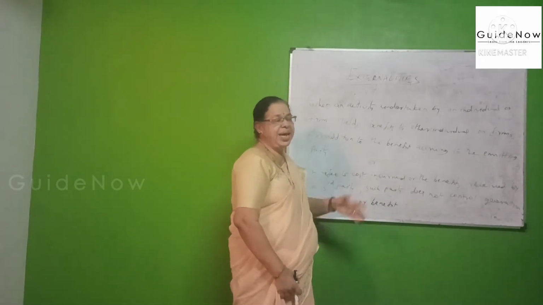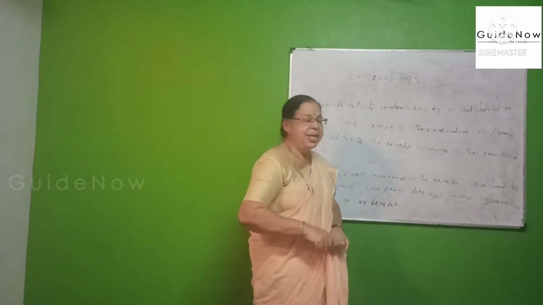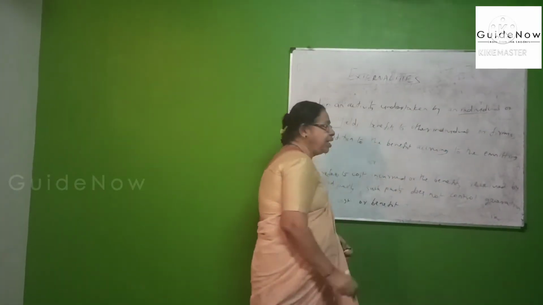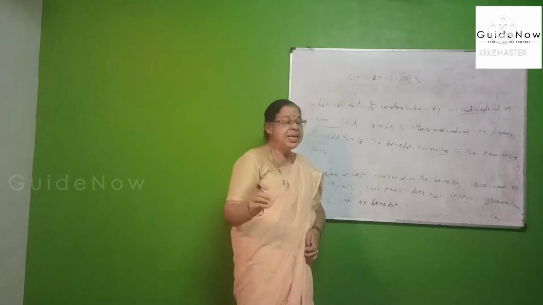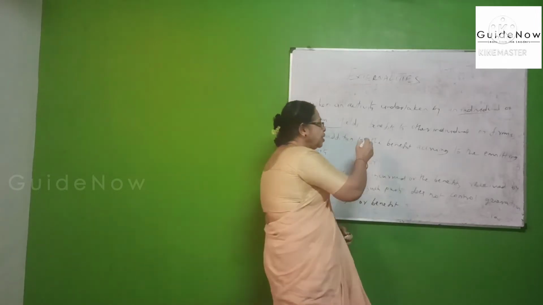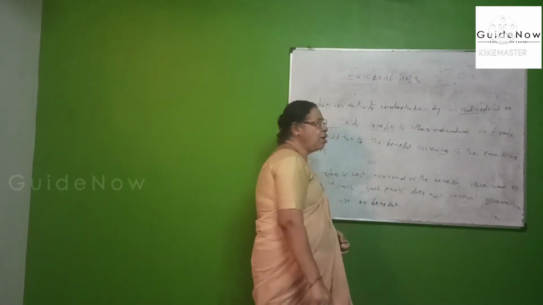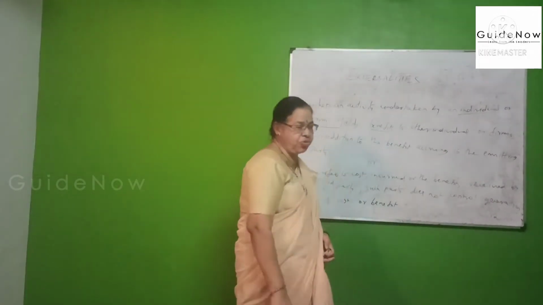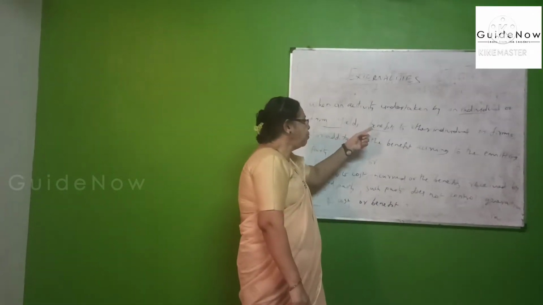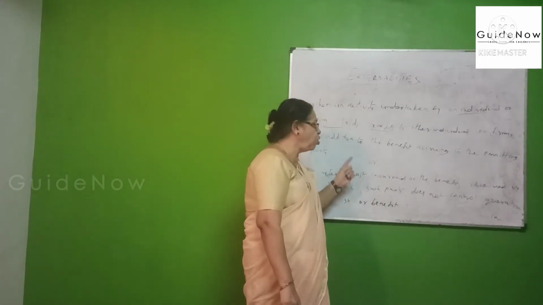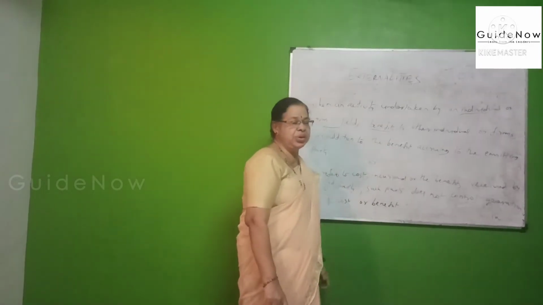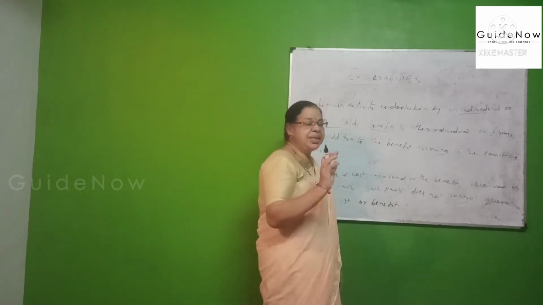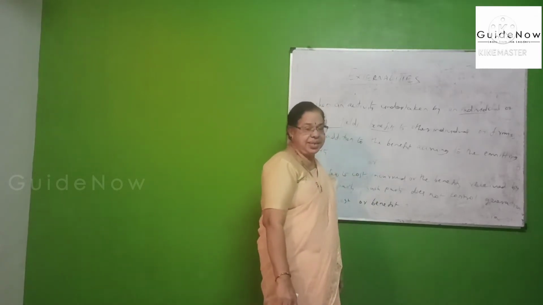That is, when an activity undertaken by an individual or firm yields benefit to other individuals or firms in addition to the benefit accruing to the emitting party, that is known as externalities.